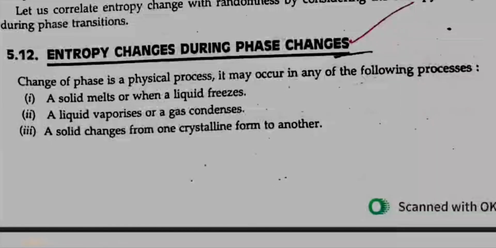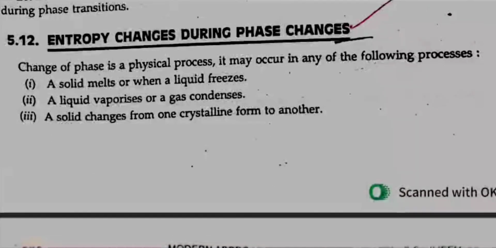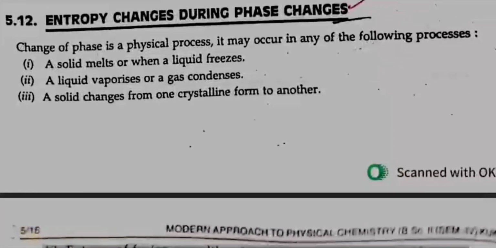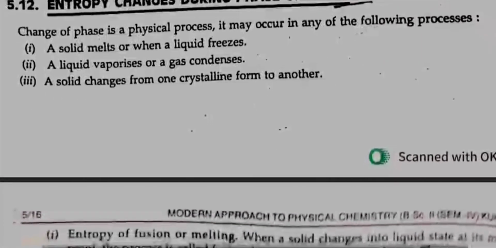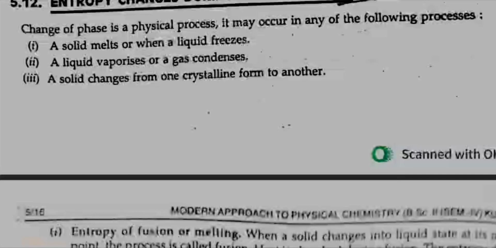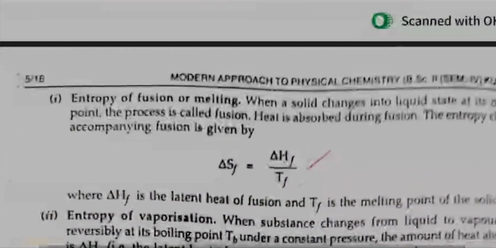5.12 Entropy changes during phase transitions. Change of phase in a physical process may occur in any of the following processes. First, a solid melts or a liquid freezes. Second, a liquid vaporizes or a gas condenses. Third, a solid changes from one crystalline form to another.